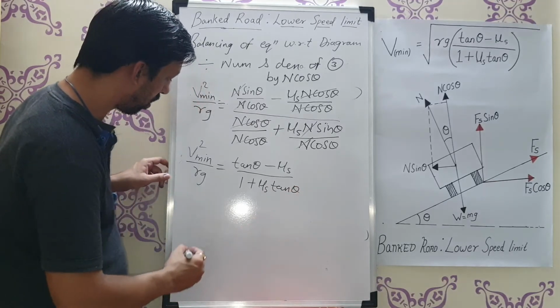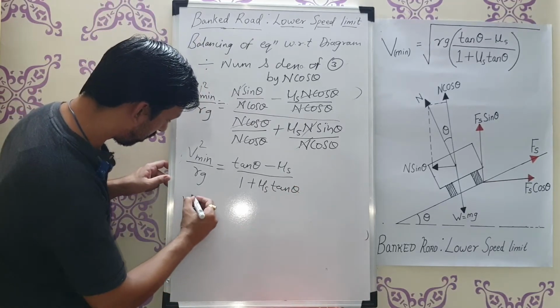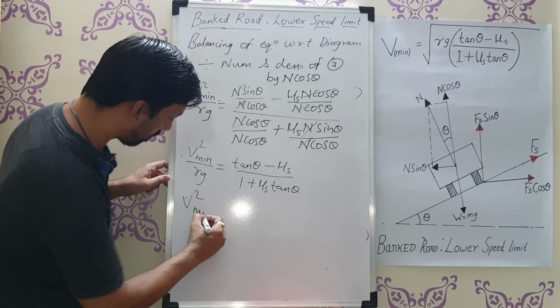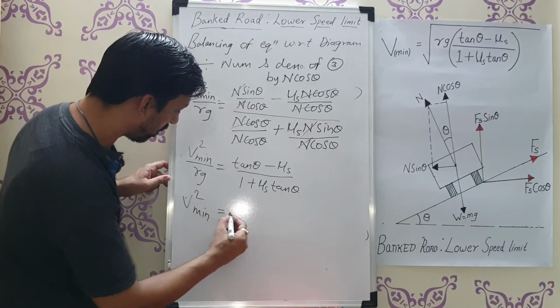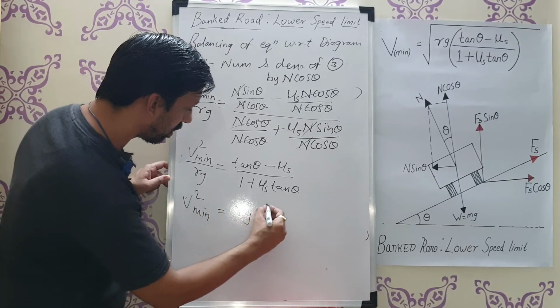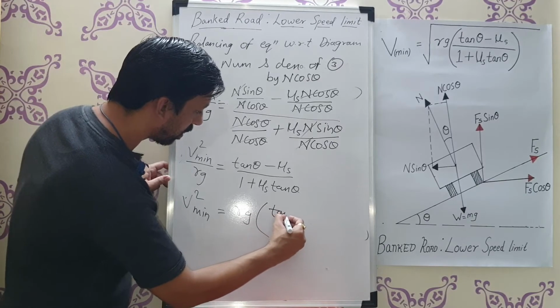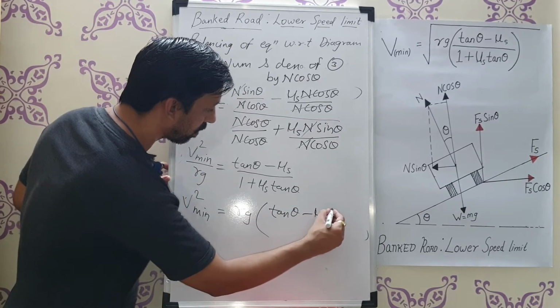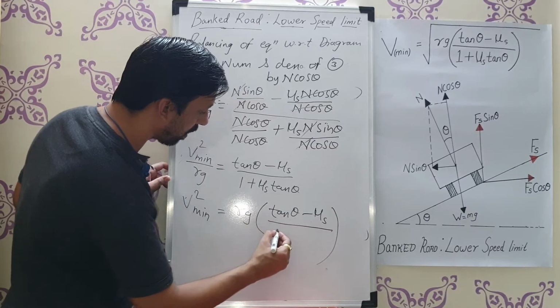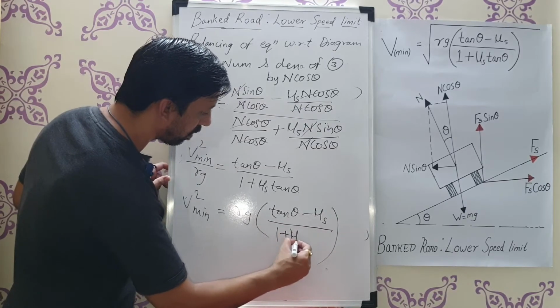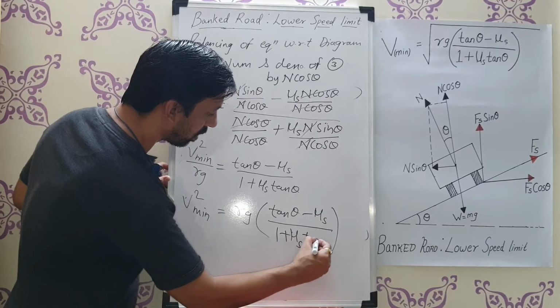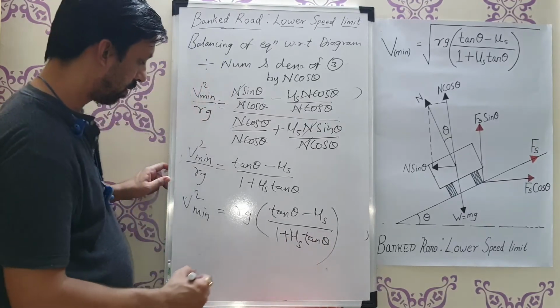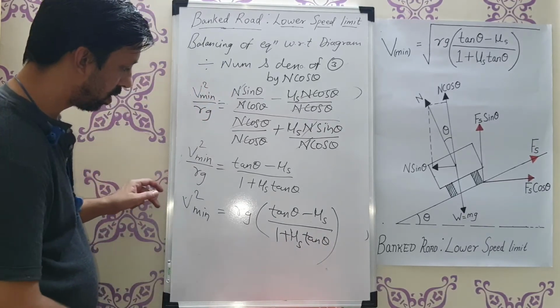So this equation we got. Therefore v square minimum is equal to Rg times the bracket tan theta minus mu s divided by 1 plus mu s tan theta. Okay, so this equation we got.